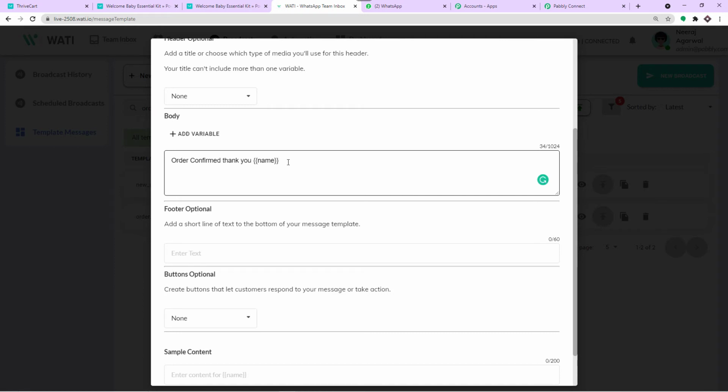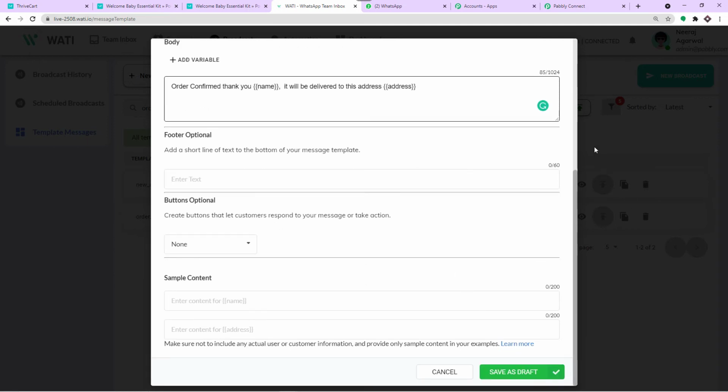So we can actually add more cases. It will be delivered to this address, and for the address, once again, two pairs of curly brackets and address. So this is how you create a template, and once you have created the template, all you have to do is click on save as draft, and then you click on submit.